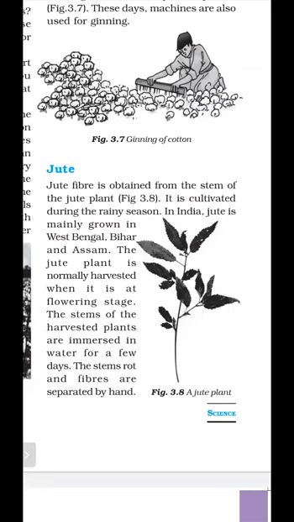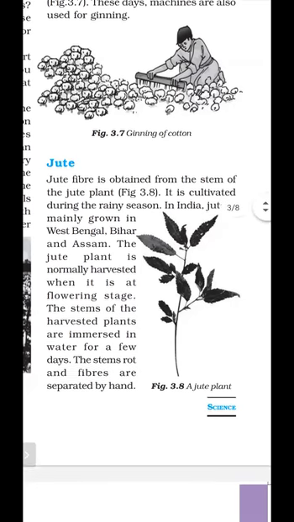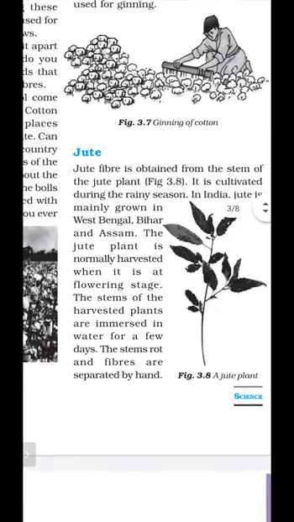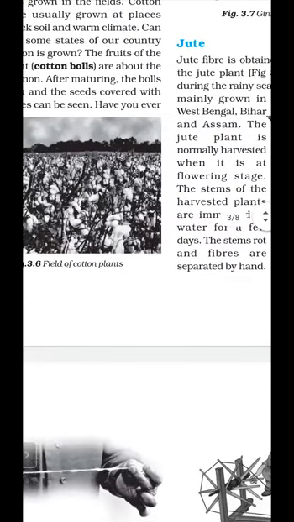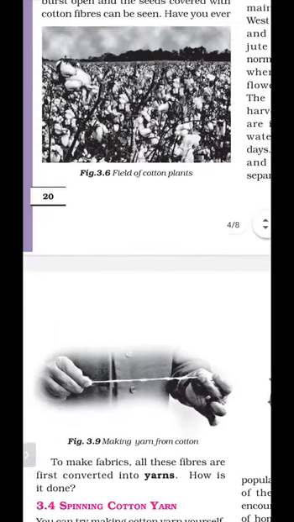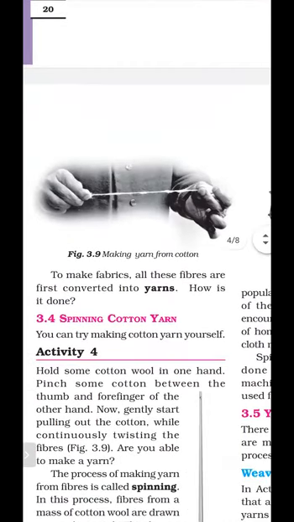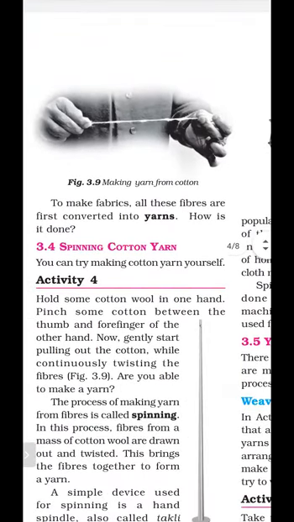Firstly, we take the stem of the jute plant, and then we put these stems into the water. When they are completely immersed and rot completely, the fibers are separated from the jute stem, and this can be done with the help of our hands. To make fabric, all these fibers are first converted into yarns.